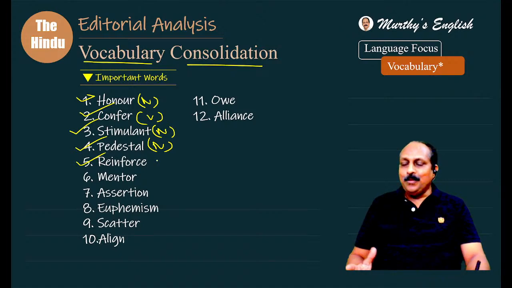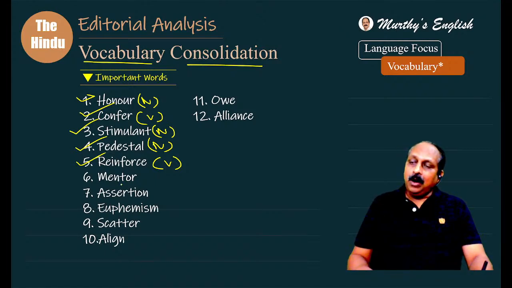Reinforce, we have got so many times. Part of speech, verb. What does it mean? Reinforce. Strengthen, yes. The right word is strengthen. But this morning one student added fortify. That is also an important word. Strengthen or fortify. Make something very strong.